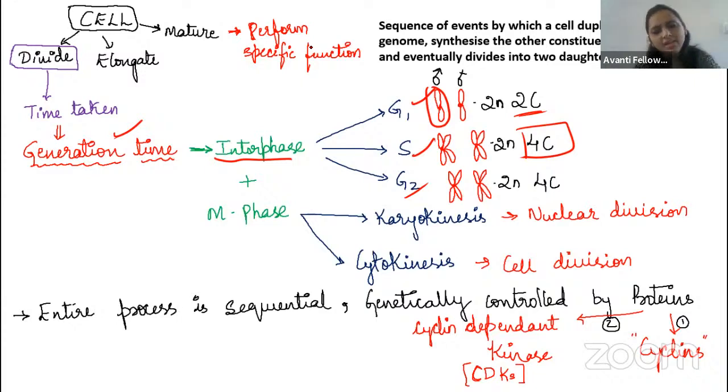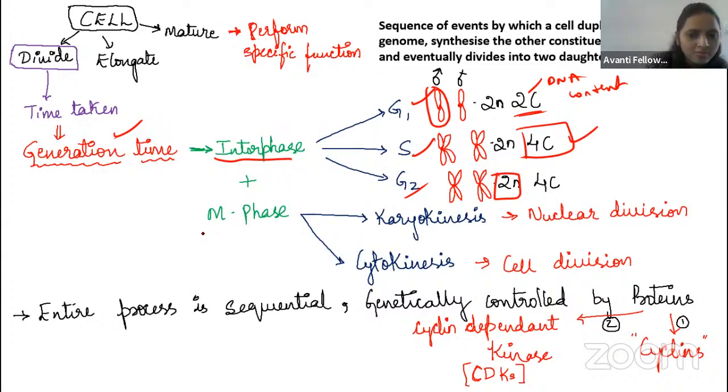What I am telling you, guys: what is the DNA content in the G2 phase? 4C, right? The DNA content is 4C, not 2. Chromosome number was 2N and DNA content was 4C. Then, what happened in the G1 phase? In the G1 phase, most of the organelles are going to be synthesized. In the coming slide, I will tell you.